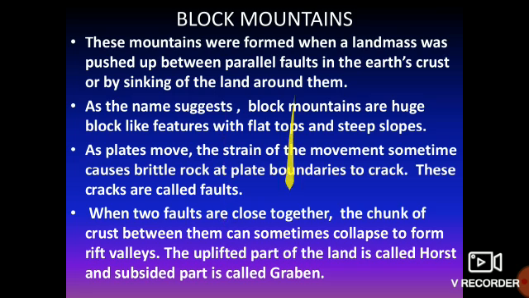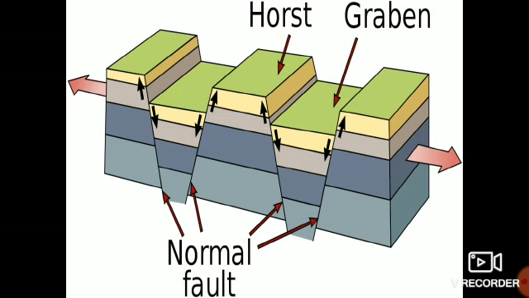When two faults are very close to each other, the chunk of crust, a very solid piece of crust between them, can sometimes collapse. When this happens, they form rift valleys. The uplifted part of the land is called the horst, and the subsided part is called the graben. I will show you the picture. See, these are two blocks.